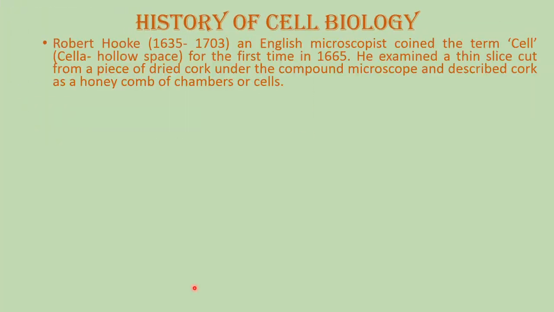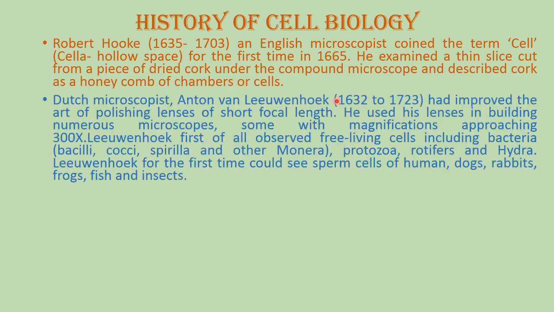Then there was a very remarkable study by Robert Hooke in 1665. He discovered and coined the term cell. Why? Because a cell looks like a hollow space. In Latin, cella means hollow space, so the name cell came from cella. Robert Hooke examined a thin slice cut from a piece of dried cork under the compound microscope, and he described the cork as a honeycomb of chambers or cells.